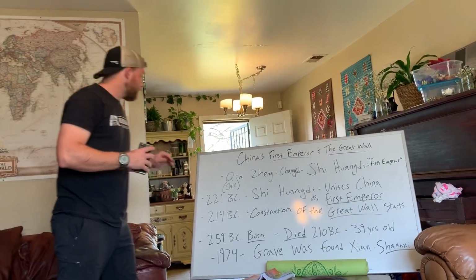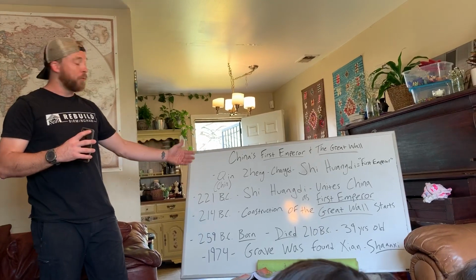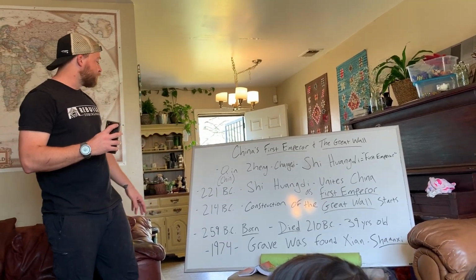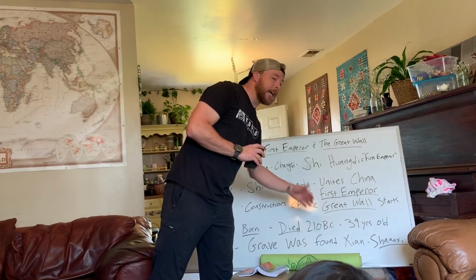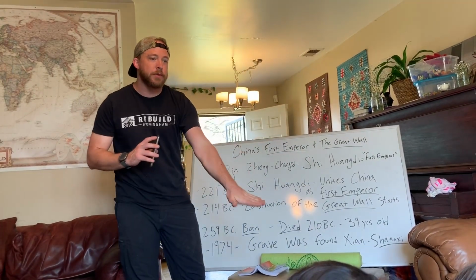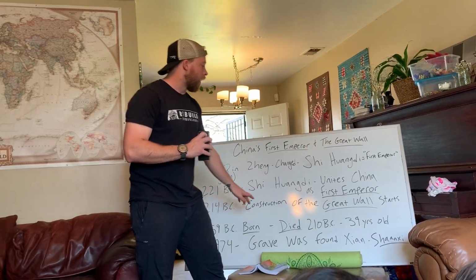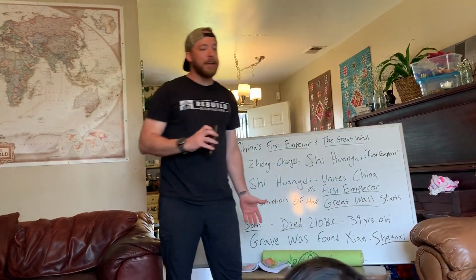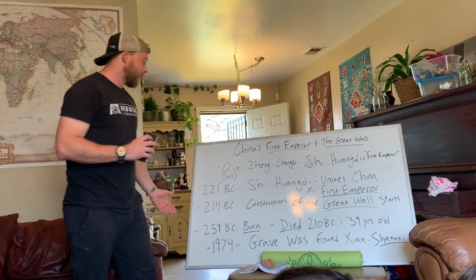All right, well, Shi Huangdi died without the wall being built, even though he said he wouldn't. He was born in 259 BC, and he died in 210. See how the numbers are going down towards 0? That's how numbers work before BC, before Christ. So he died at 39 years old. Actually not very old for all that he did.